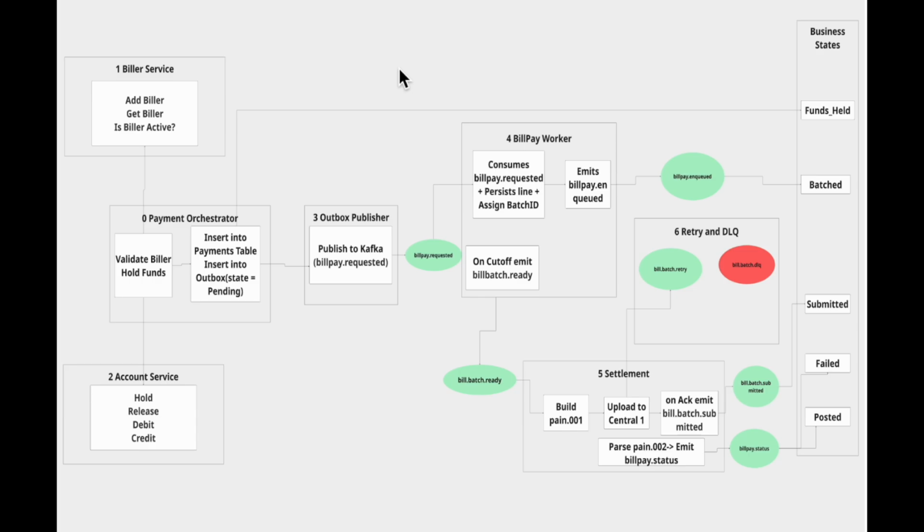In the next videos, we'll go screen by screen and code by code so you can see how all of this is implemented in Spring Boot and Kafka. Because talking about architecture is fun, but shipping code that actually pays an Electra utility bill, that's where the real satisfaction is.